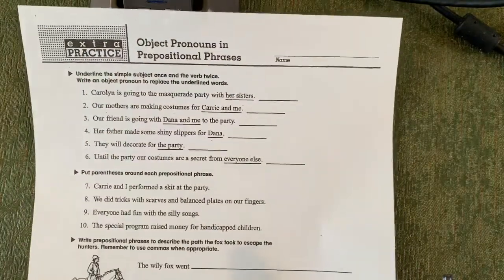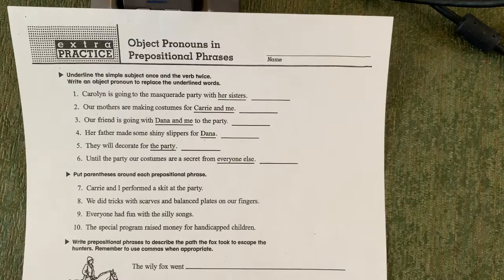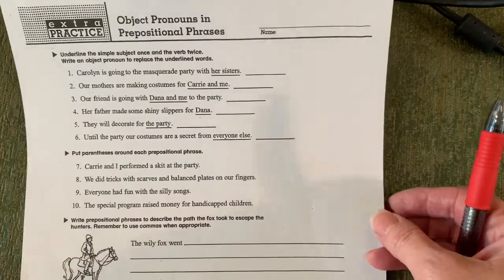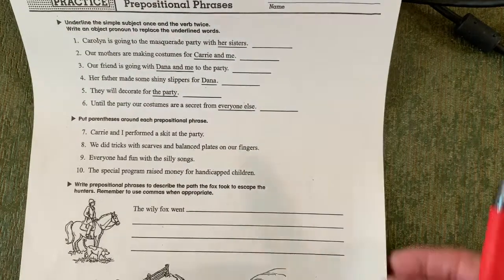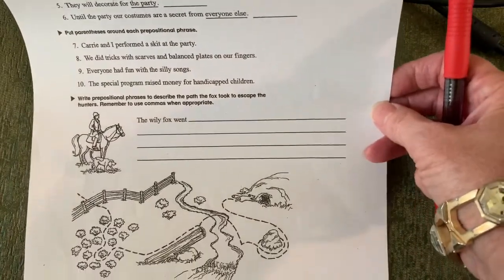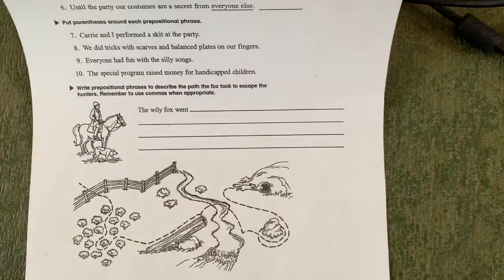Okay, so here is the worksheet for today's video. Object pronouns and prepositional phrases. So the first part, you need to underline the simple subject once and the verb twice, and then write an object pronoun to replace the underlined words. And then the second part, put parentheses around each prepositional phrase. And then the last part, you're going to have to look at this diagram carefully. It says, write prepositional phrases to describe the path the fox took to escape the hunters. Remember to use commas when appropriate.